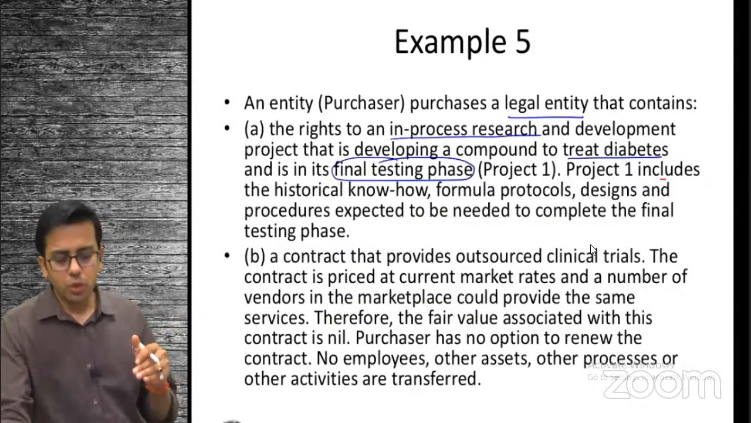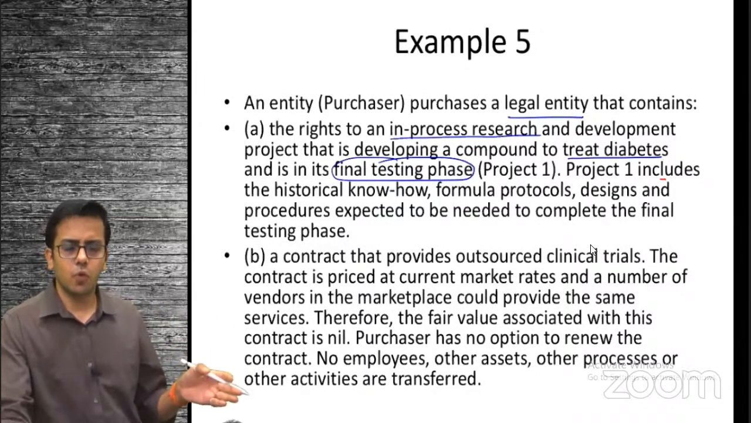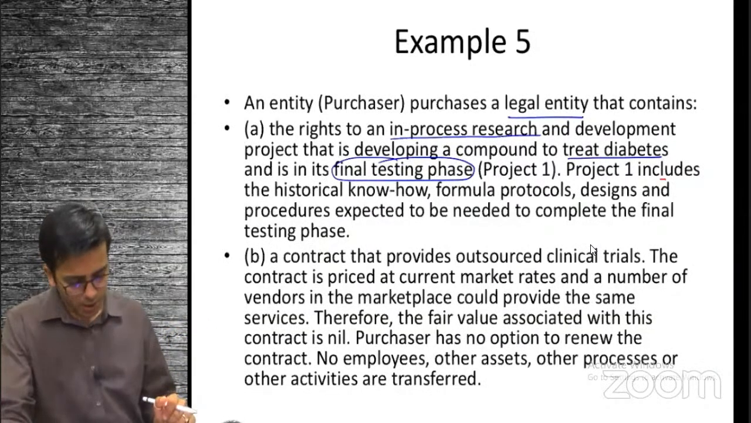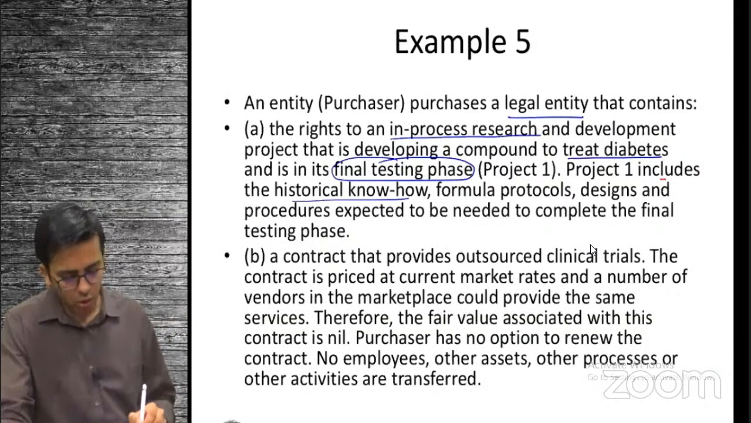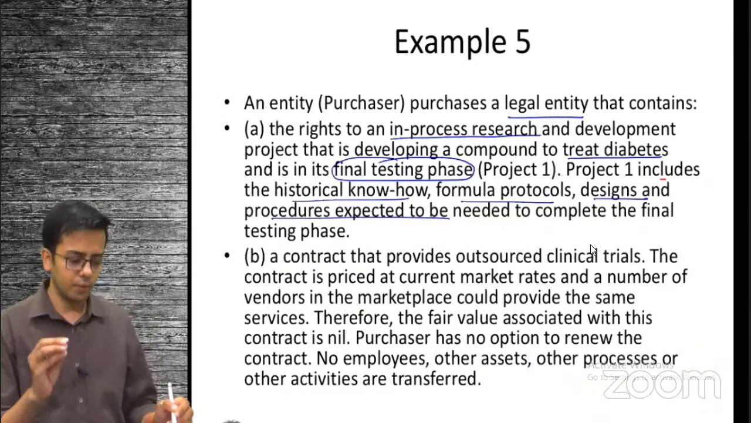Do we have input? Maybe yes, we have the input. Do we have organized workforce? We will check that later. But we know we don't have output. That is clear. Project 1 includes historical know-how, formula, protocols, designs, procedures expected or needed to complete the final testing phase. We have the protocols. Okay. We have the designs.